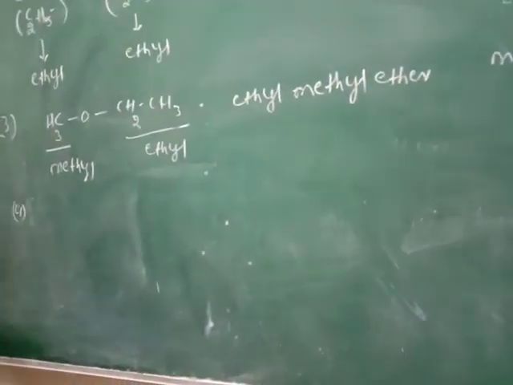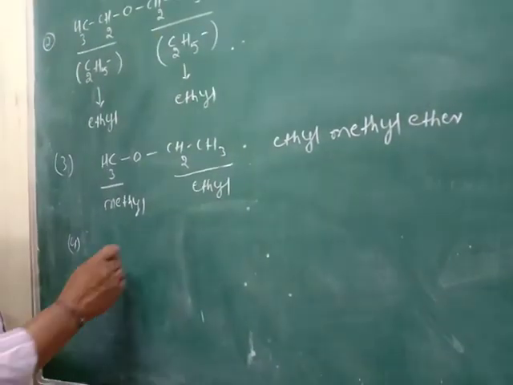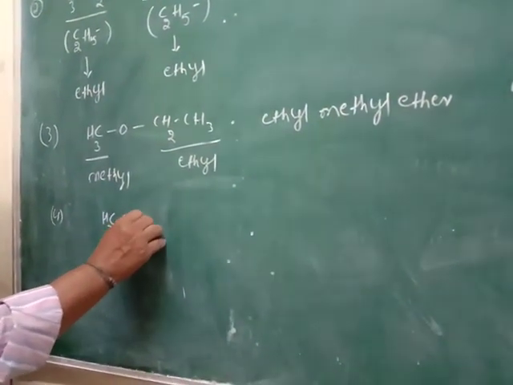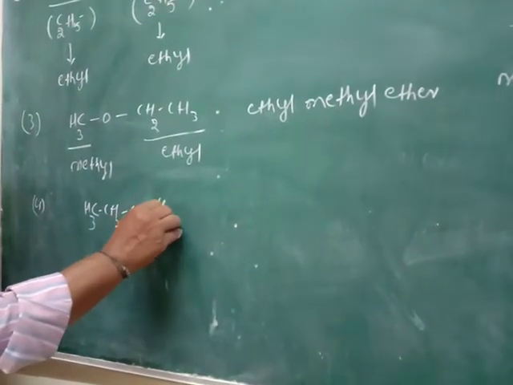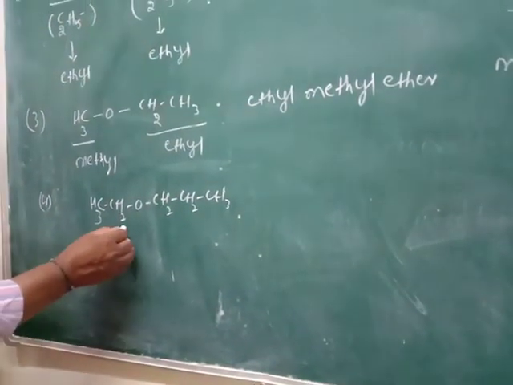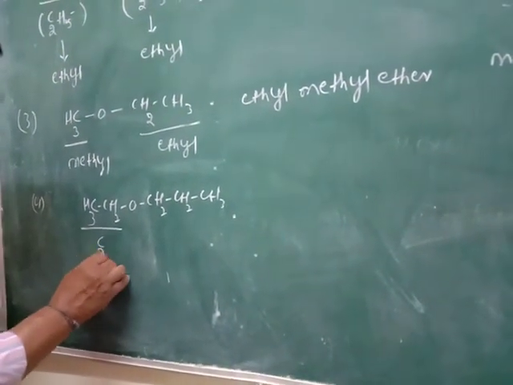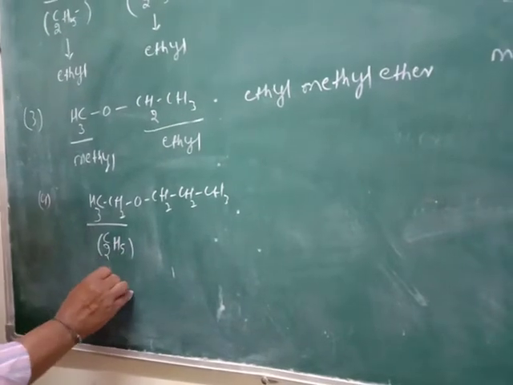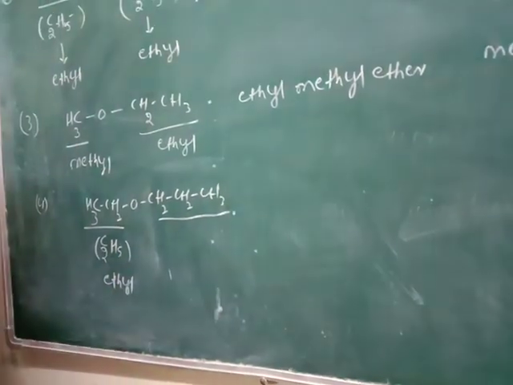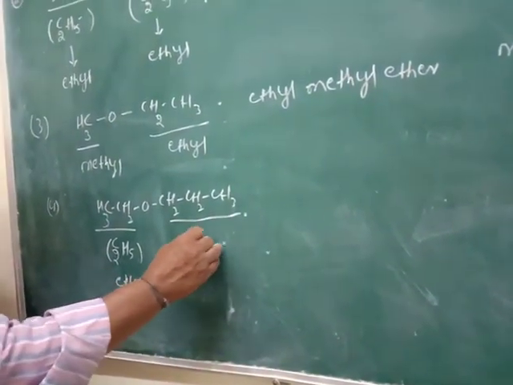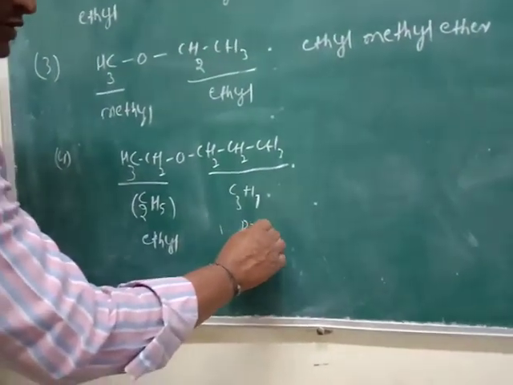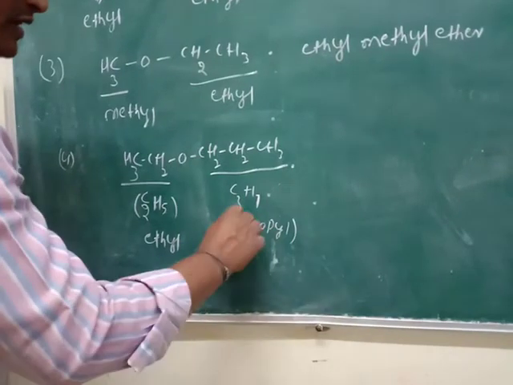Now the fourth one, for example, is CH3CH2-O-CH2CH2CH3. CH2CH3 is C2H5, the ethyl group, and the other is C3H7, propyl.